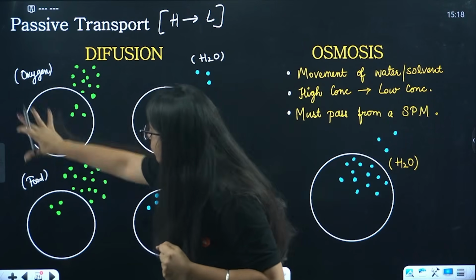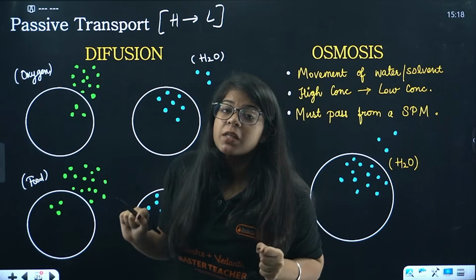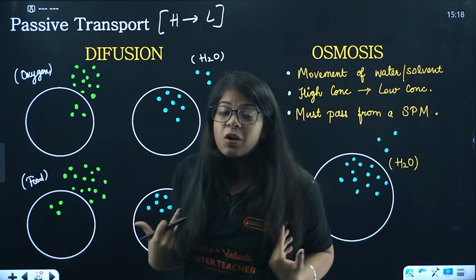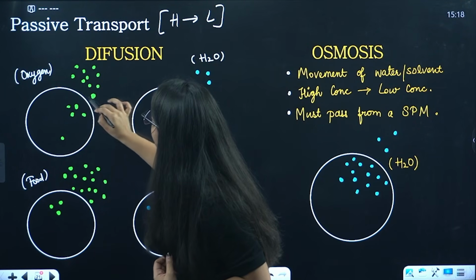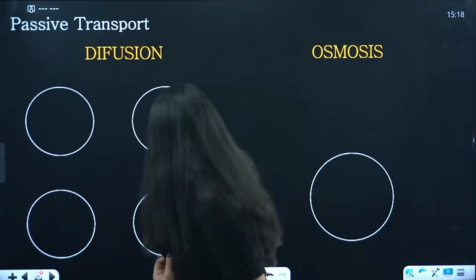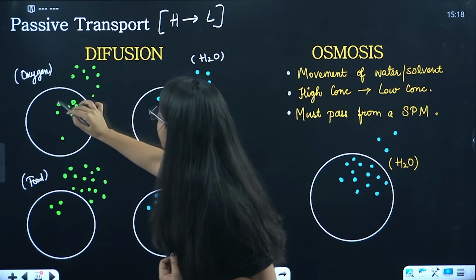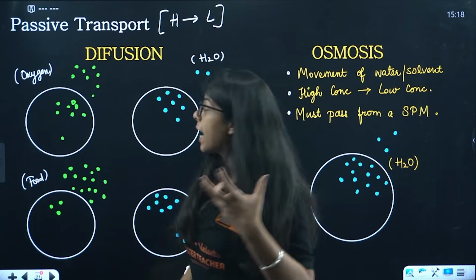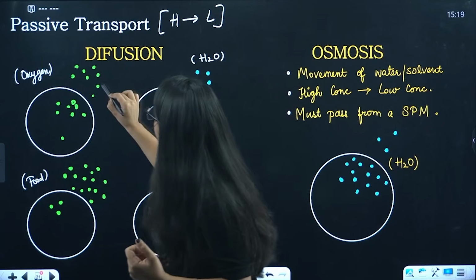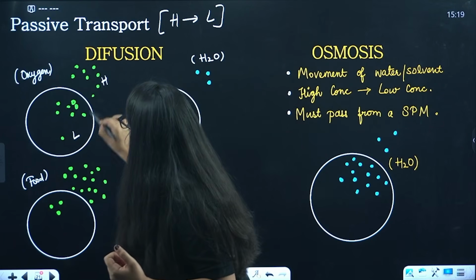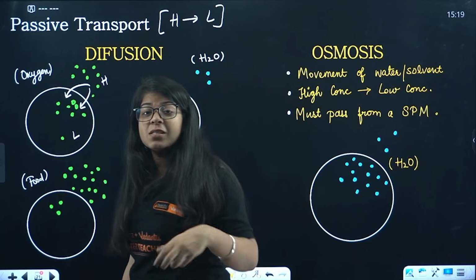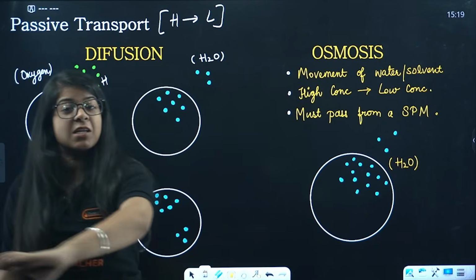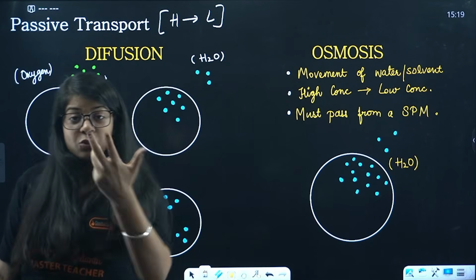So this is oxygen, this is your cell. Now your cell thinks, okay, I do need oxygen, we need oxygen to survive. So let me take this all in, right? So it takes all this in, it lets it come inside your cell. Understood? And it goes from higher concentration, here it was higher, here it was low, so it goes from high concentration to low concentration. That means diffusion of oxygen happened inside your cell. Can you say that? You can say that.